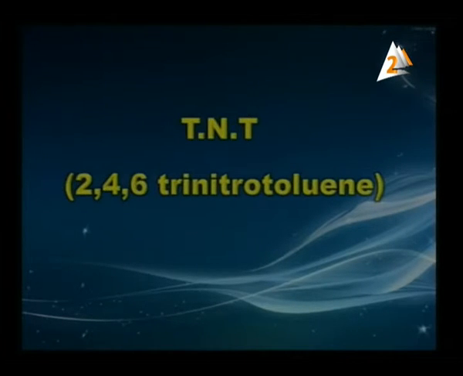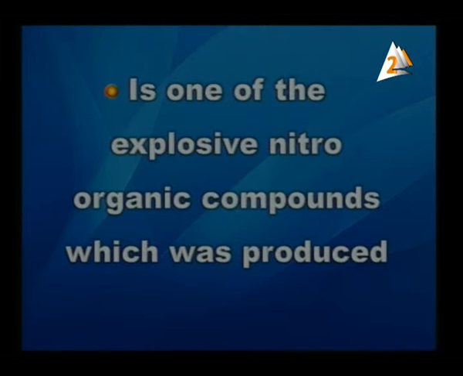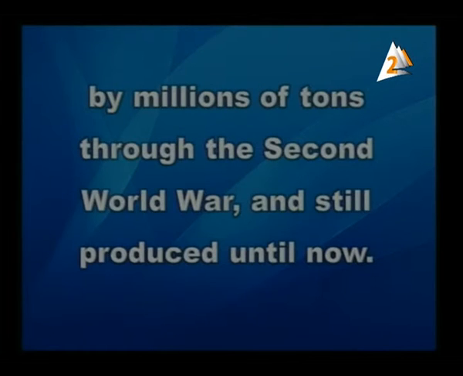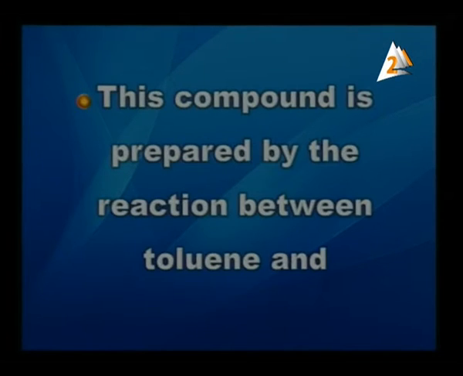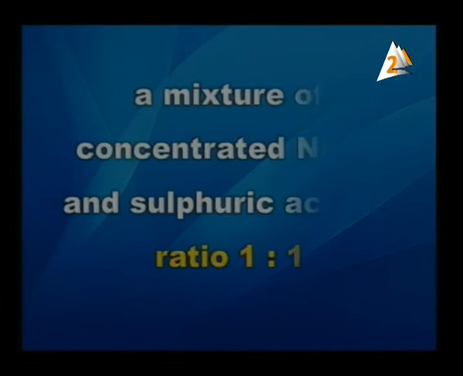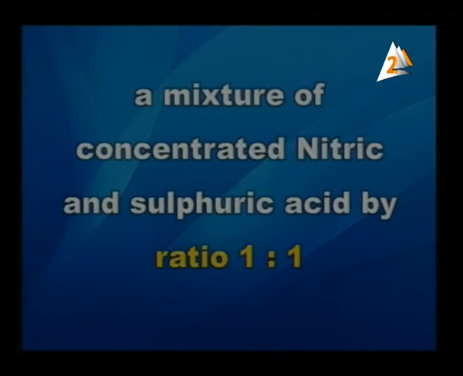Now, my dear student, we are going to discuss TNT, which is 2,4,6-trinitrotoluene. It is one of the explosive nitro-organic compounds, which was produced by millions of tons through the Second World War and is still produced until now. This compound is prepared by the reaction between toluene and a mixture of concentrated nitric acid and sulfuric acid by ratio 1:1.